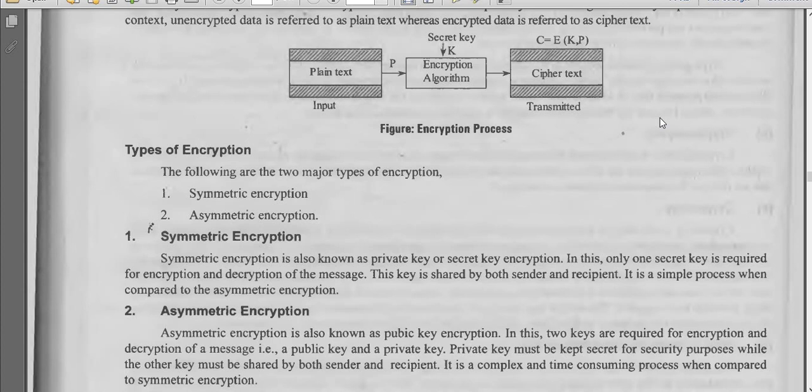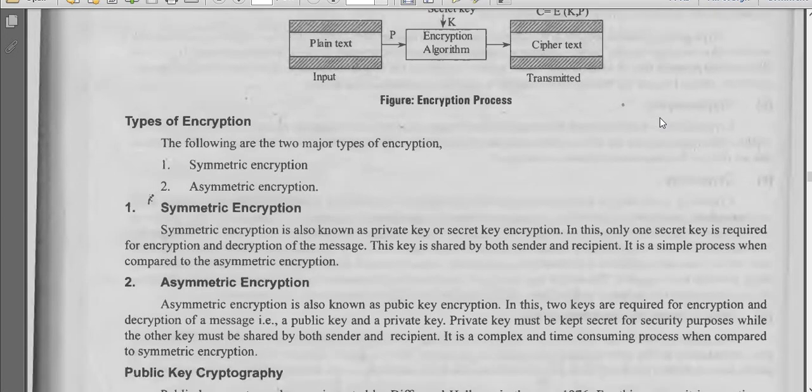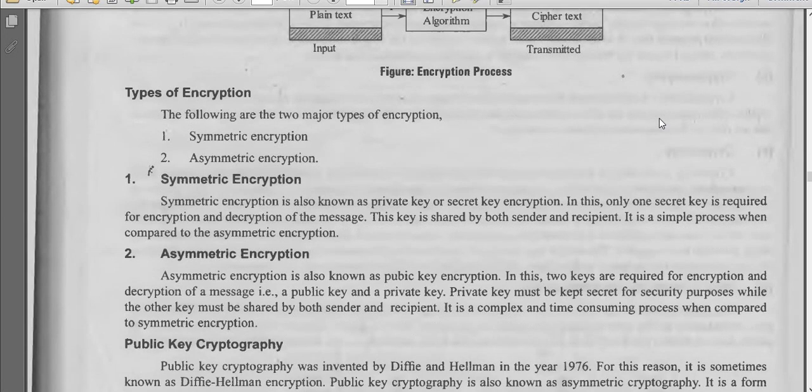Secret keys are only shared with the key's generator, making it highly secure. Private keys play an important role in symmetric cryptography.